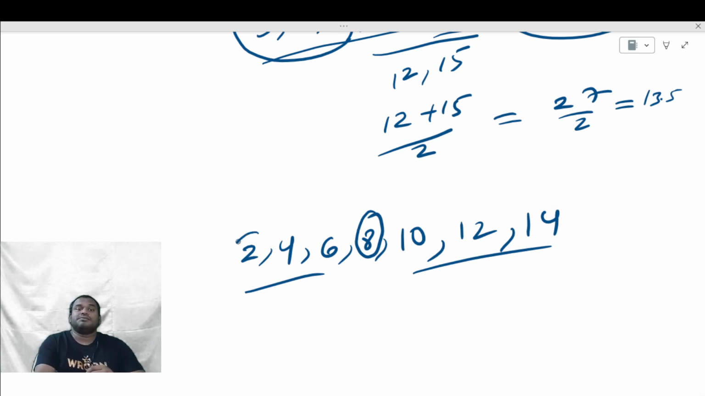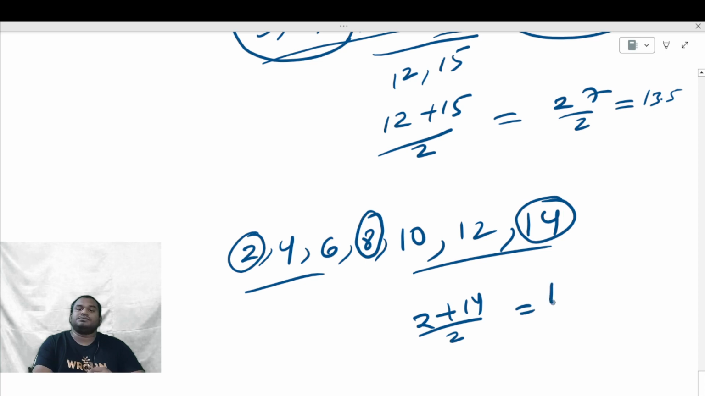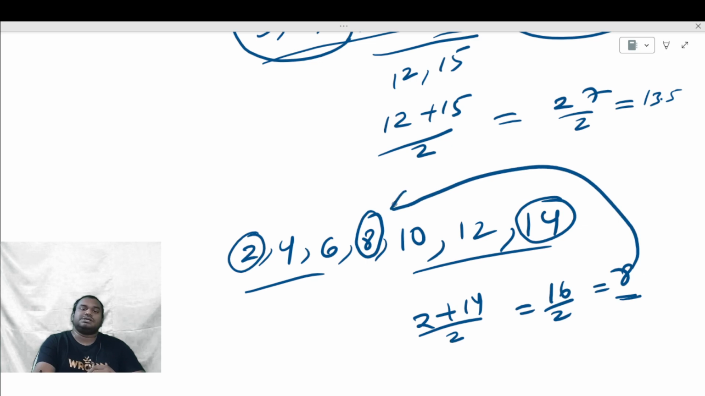So what is that? First number plus last number divided by 2. 2 plus 14 divided by 2, 16 divided by 2 is equal to 8. So this is same as the middle number. It means you can add first number and last number divided by 2, and that will give you the middle number, or else the average of those numbers. Okay. So like this also you can find the average of any series of numbers